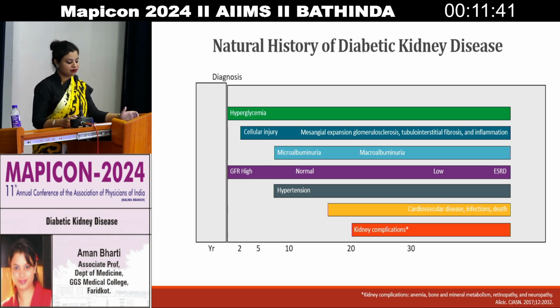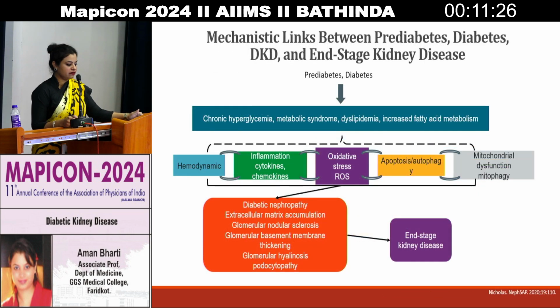So our target is to always halt the disease progression. There is as such no cure for CKD, but diabetic kidney disease can itself be prevented, or the disease process can be halted. I will come to how it could be achieved in the next slides.